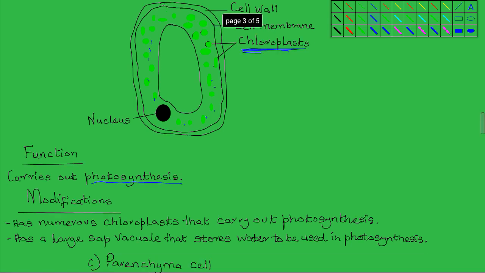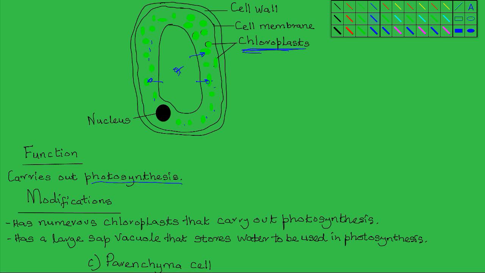Secondly, other than the chloroplasts, the Palisade cells have a large subvacuole. This subvacuole stores much of the water that is used in photosynthesis. So water will move from the subvacuole to the chloroplasts in the cytoplasm, where it is used for photosynthesis.